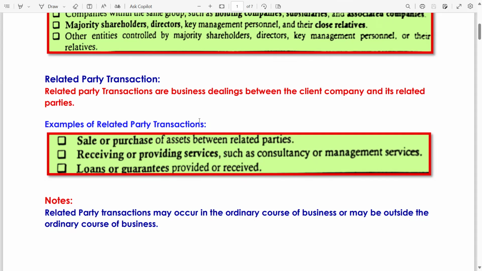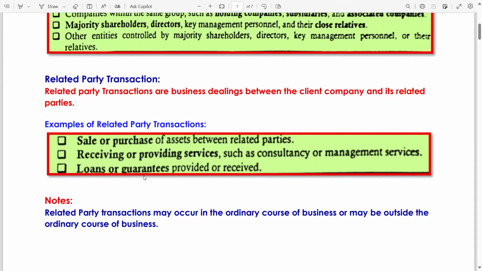Examples of related party transactions: sale or purchase of assets between related parties, receiving or providing services such as consultancy or management services, loans or guarantees provided or received. If you are providing a loan to your related party, this is a related party transaction.